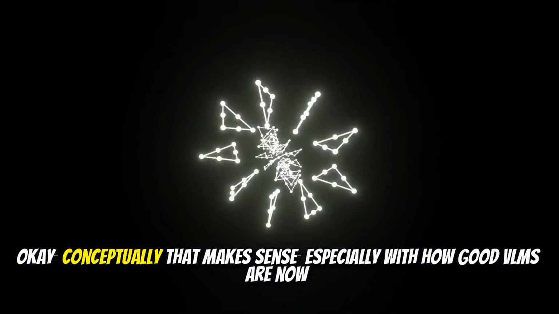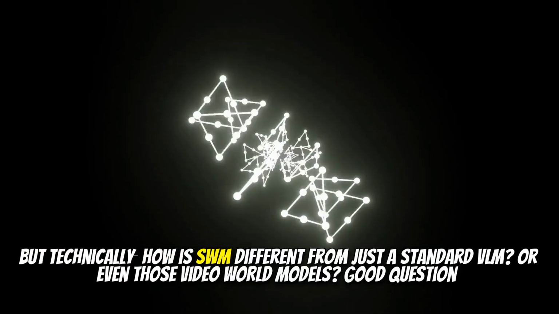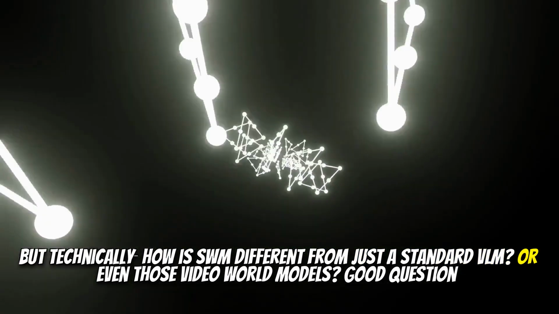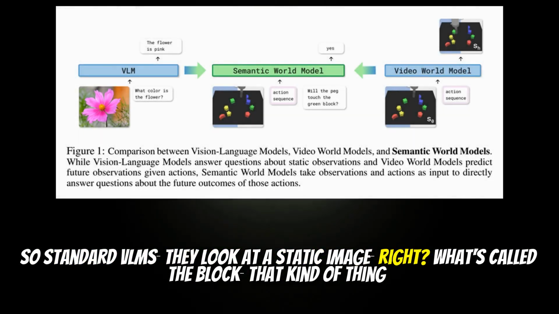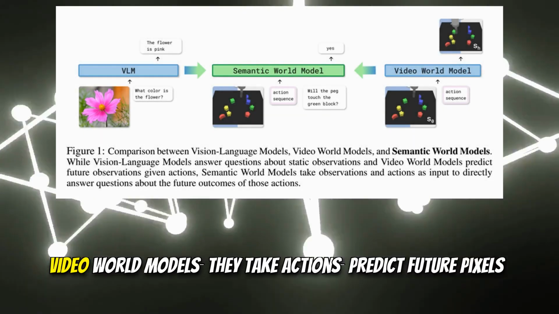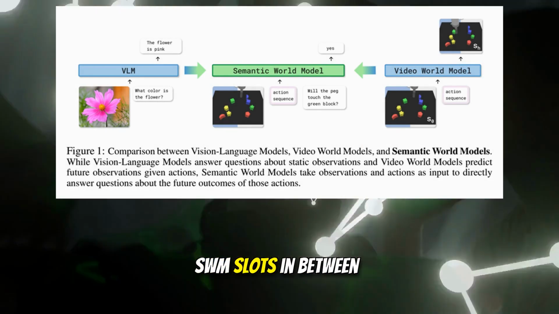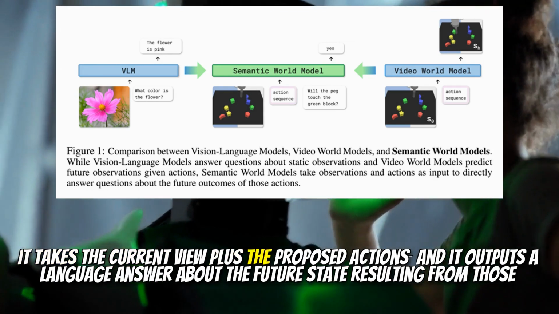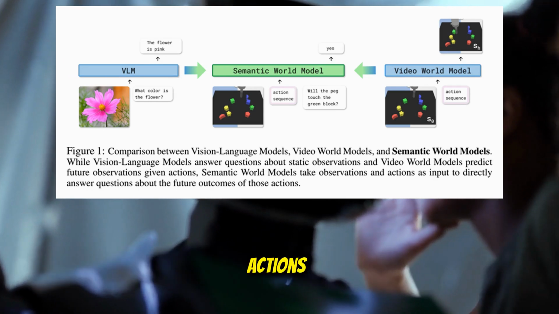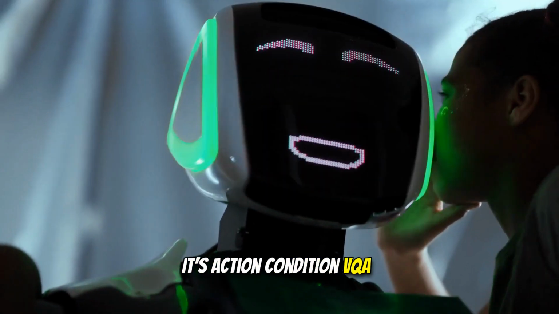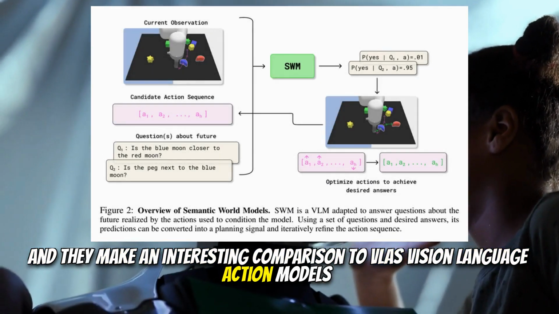Okay, conceptually that makes sense, especially with how good VLMs are now. But technically, how is SWM different from just a standard VLM? Or even those video world models? Good question. So standard VLMs, they look at a static image, right? What color the block, that kind of thing. Video world models, they take actions, predict future pixels. SWM slots in between. It takes the current view plus the proposed actions, and it outputs a language answer about the future state resulting from those actions. It's action-conditioned VQA. Okay. And they make an interesting comparison to VLAs, vision language action models.